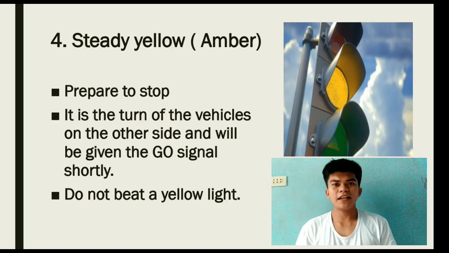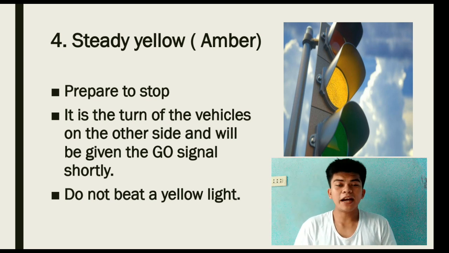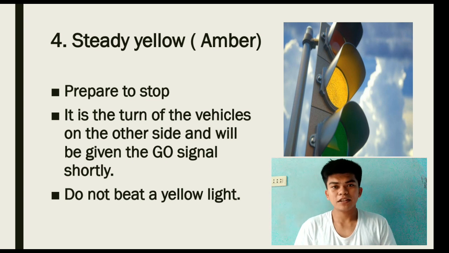So the fourth one is steady yellow. It means that traffic is about to stop. If you are within the solid white line, you must proceed quickly before the light changes to red. If you're not close to the light, slow down and prepare to stop. This is the time when the vehicles in the other lane will be given a go signal shortly. So if a steady yellow light appears in front of you, slow down and prepare to stop.